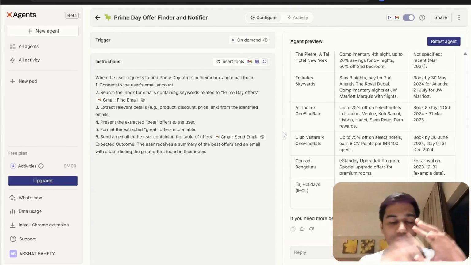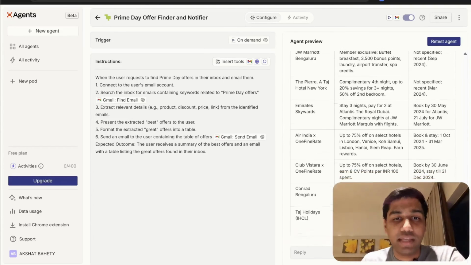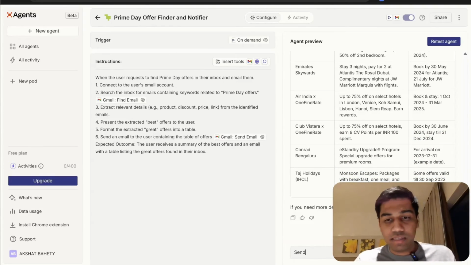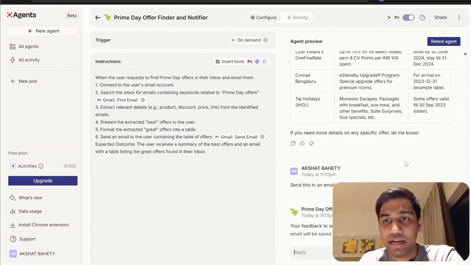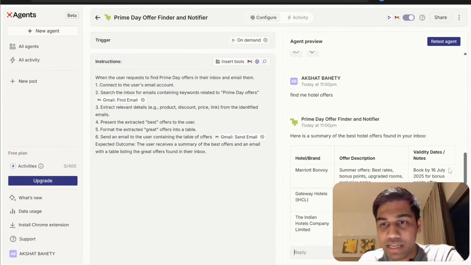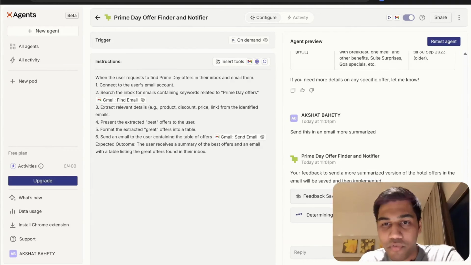Other than that, you will have a UI and everything else. But here, I just built an agent which can go into my inbox and do anything. Now I can ask it, send this in an email, more summarized, and just bring that back, right? Now, one thing you will see is that some of these dates are a bit old. Probably I've not got a lot of offers in a long time.